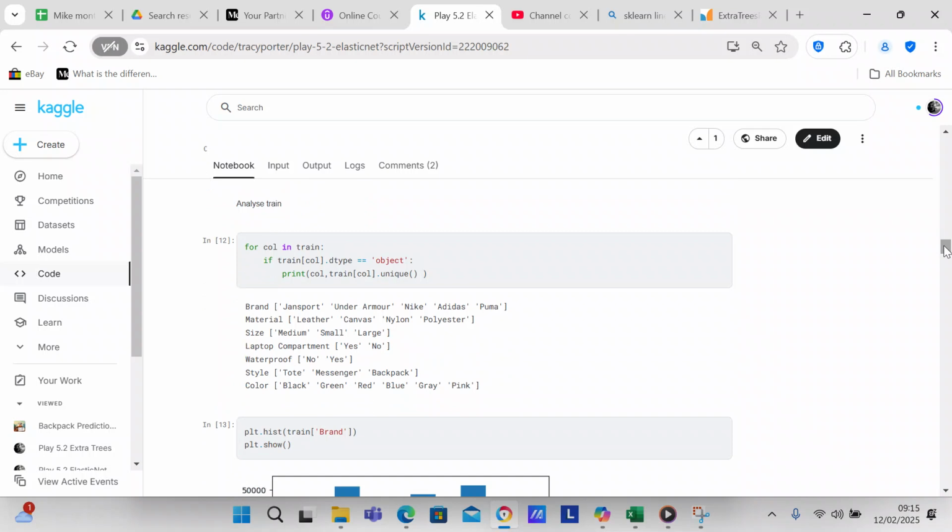Now we're going to analyze the train data frame. Basically, for each column that is an object column, we're going to print the unique values. So we've got the unique values down for each column. And fortunately, I don't think that any column has more than 6 categories, which is good. Since it doesn't have more than 6 categories, I've created histograms for all of these categories.